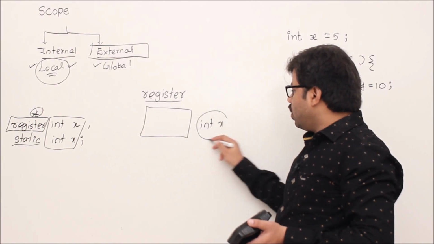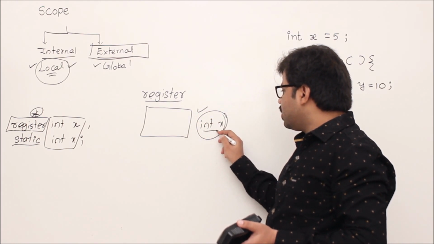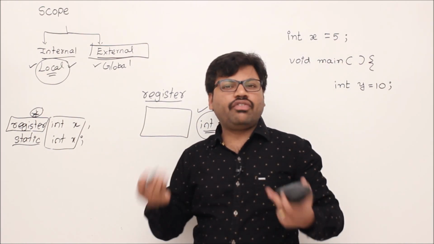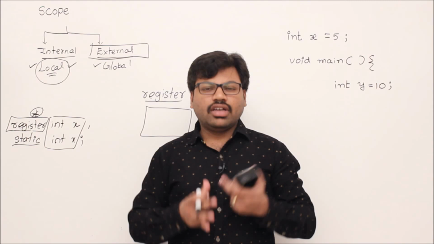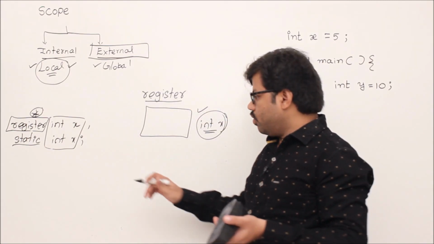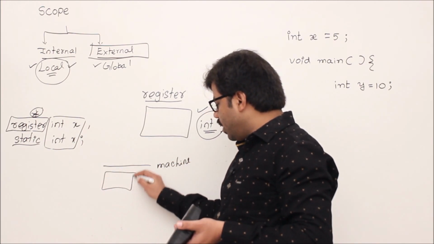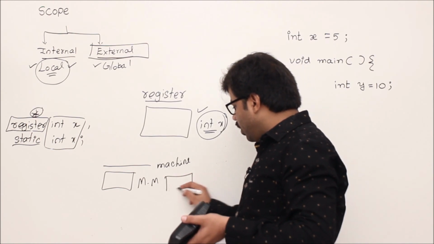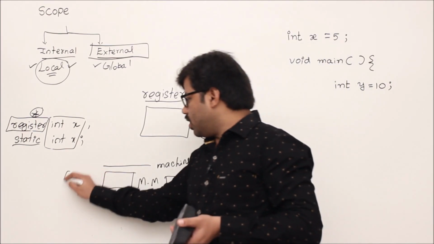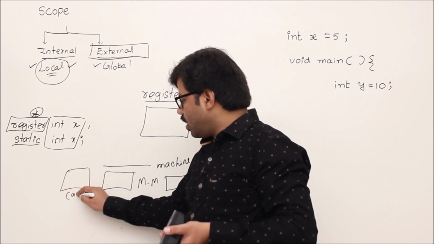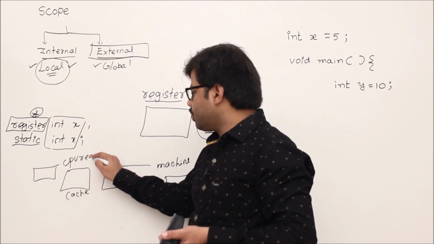Now if you do that, you are indicating that this x is very important for you. You are going to use it very frequently in your program, so you want to access it in a very fast way. Then how can the machine help you? This is your machine. Your machine has memory, you know that, right? One is main memory, second is secondary memory. These are all the different kinds of memories. What is secondary memory? Hard disk, you know that. Apart from that, we have cache memory, of course, and you have registers, CPU registers.